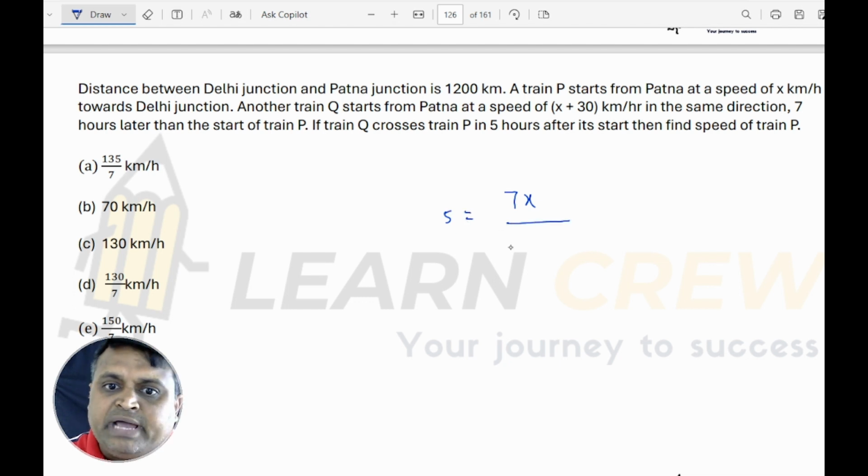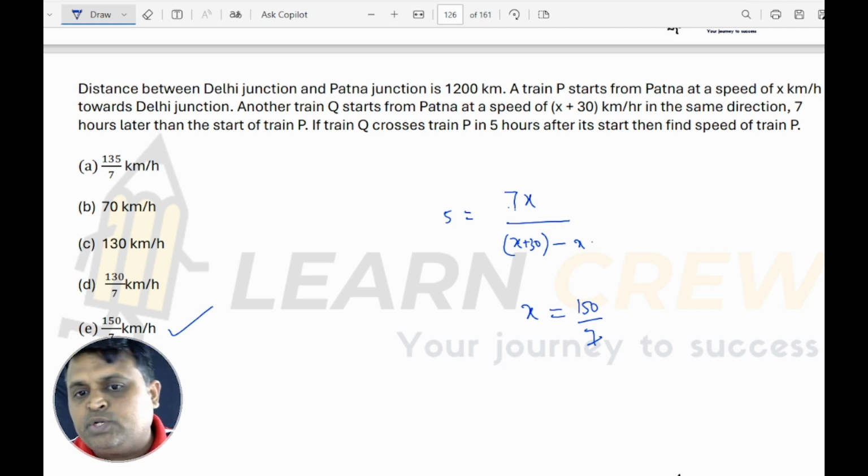So distance by relative speed. Relative speed means relative distance by relative speed. Both are moving in the same direction. So I will take x plus 3 minus x. So here how much am I going to get? X cancels, 30 into 5, 150. So x is equal to 150 by 7. 150 by 7 km per hour.